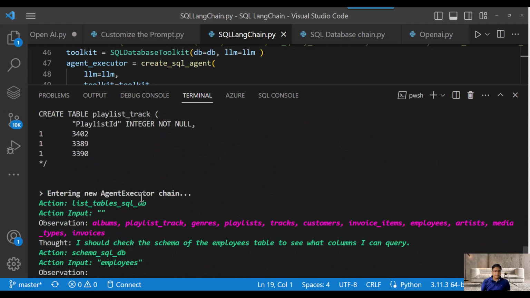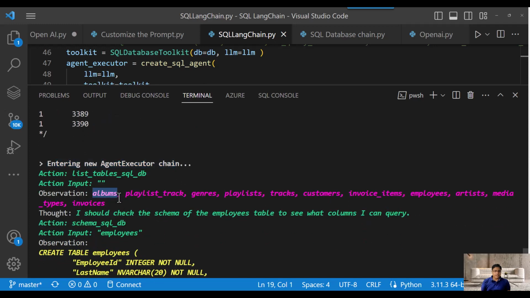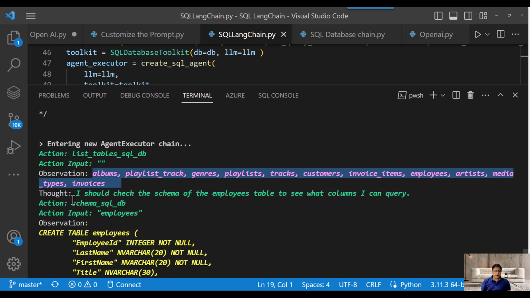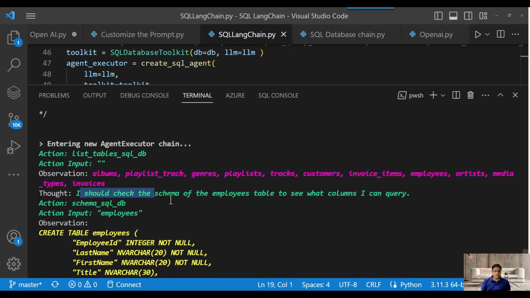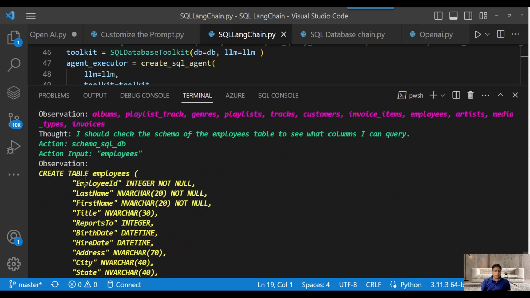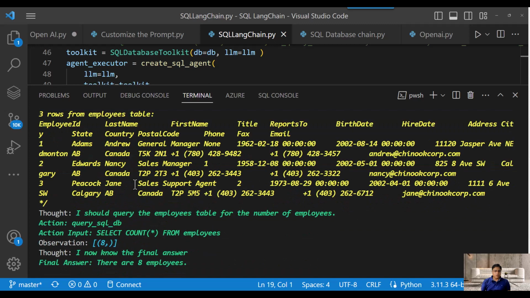Once that happens, the next step is that it is entering the agent executor, and then here it observes that these are the tables available in the database. These are all the tables available in the database, right? Then it thinks that I should check the schema of the employee table to see what columns I can query. So then it raises an action that this is a schema and the schema name is employee. Then it goes to the employee schema, and this is how the employee schema looks.